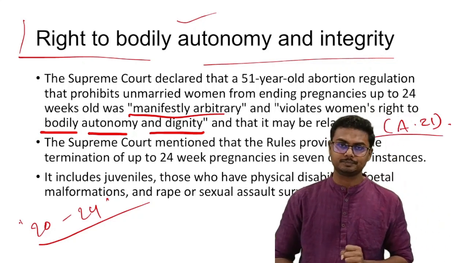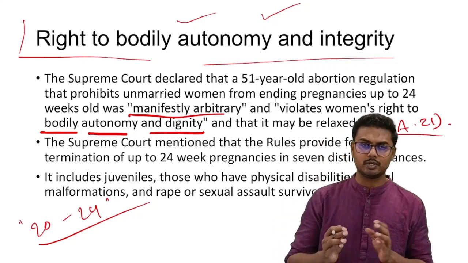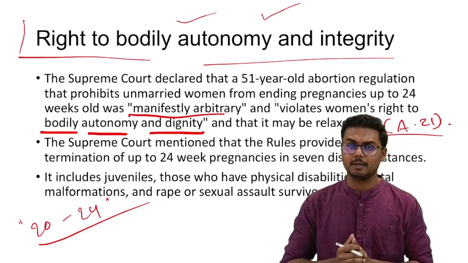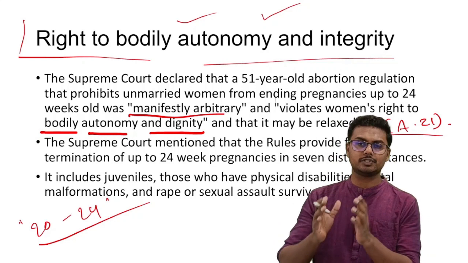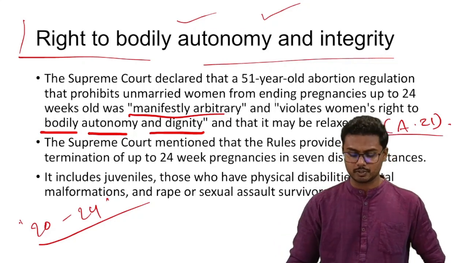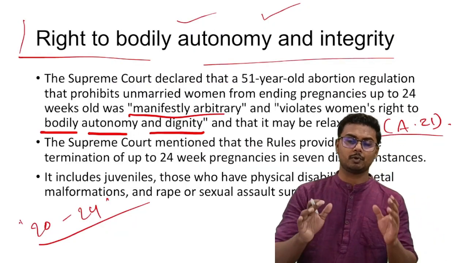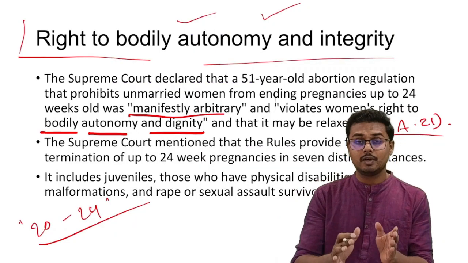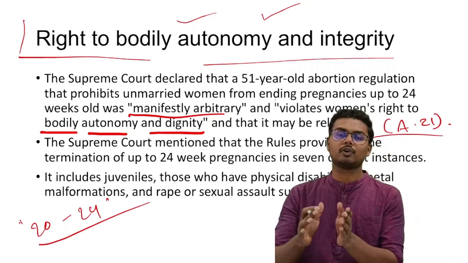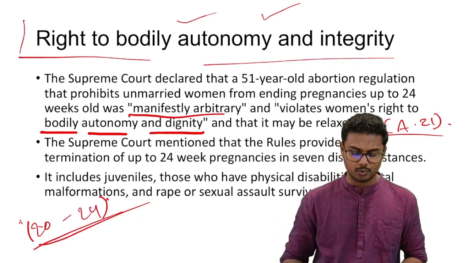Why was it in news? Because a woman who was 24 weeks pregnant had approached the Supreme Court because she was denied abortion at various hospitals because of the Medical Termination of Pregnancy Act of 1971, which prohibits unmarried women who are between 20 to 24 weeks pregnant from opting for abortion.